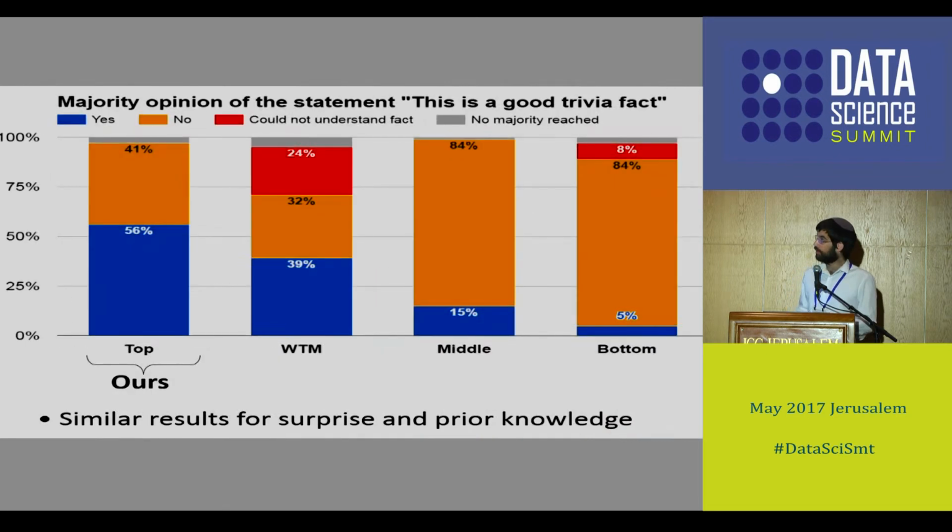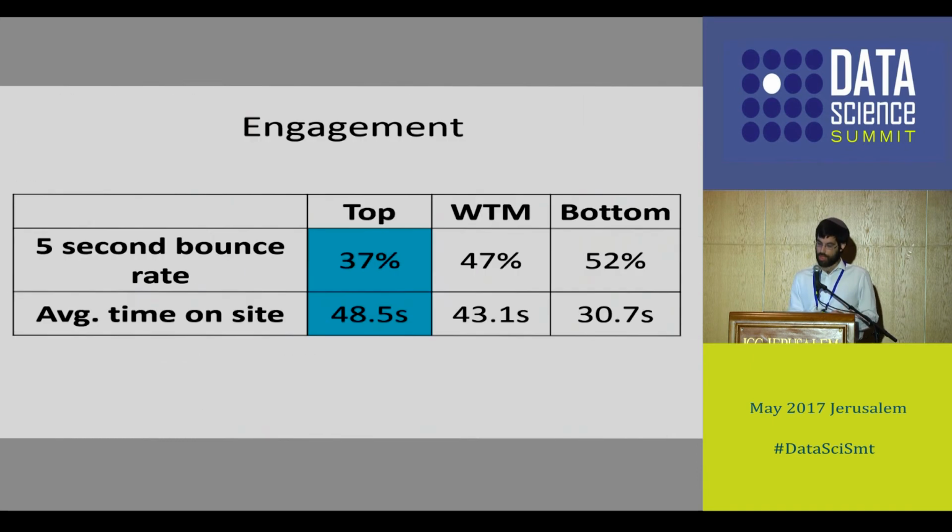So here are the results for the first experiment, where we asked users whether it was a good trivia fact, and we see that our algorithm on the left achieved better results than all other baselines, where users thought it was indeed a good trivia fact, and we saw similar results for surprise and for prior knowledge of this fact. In our second study, we achieved a lower 5-second bounce rate than other baselines, and we saw a higher average time spent on site.